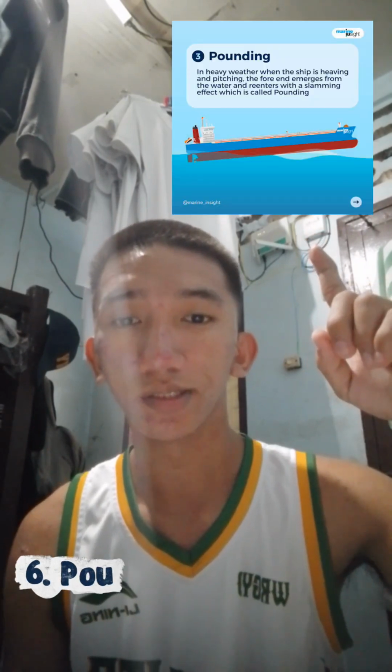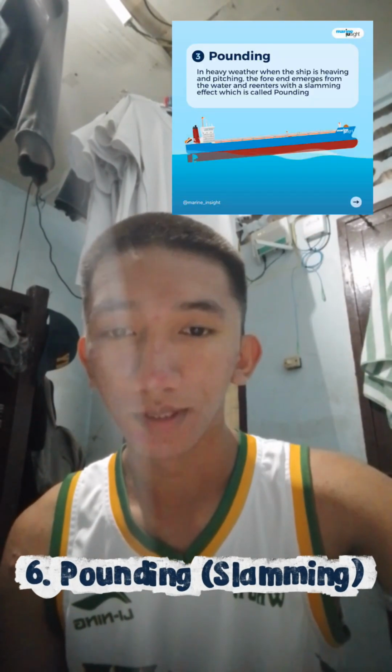So number 6, pounding or slamming. Pounding happens when the bow or flat bottom of the ship lifts out of the water and slams back forcefully into the surface, especially at high speed. So the effect of pounding or slamming is localized damage to the bow or keel, structural shock loading, and possible denting or cracking of the plating. It also reduces crew comfort and adds equipment stress. So that's the effect of pounding and slamming.